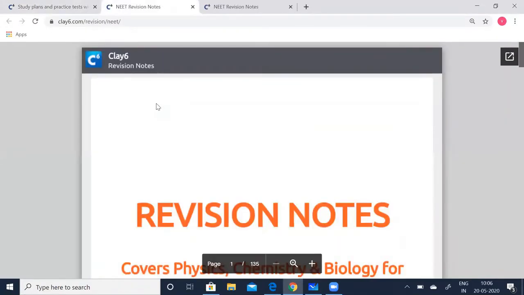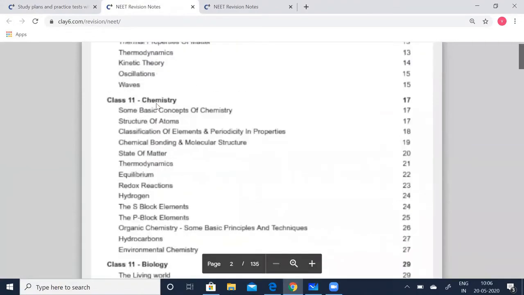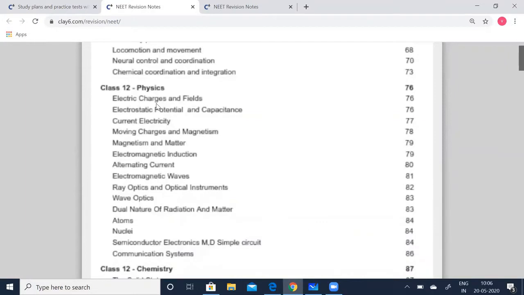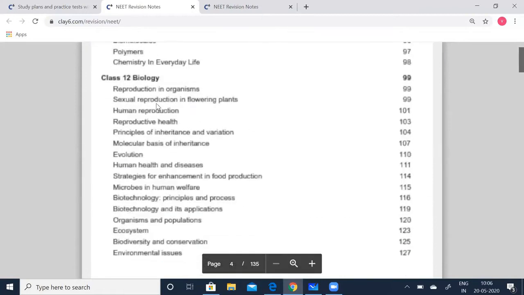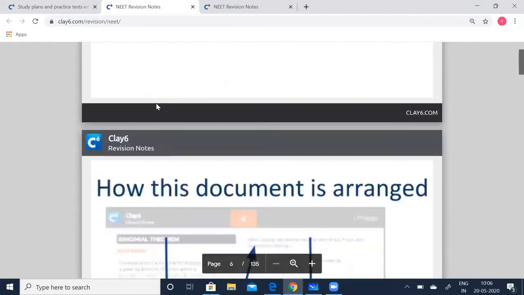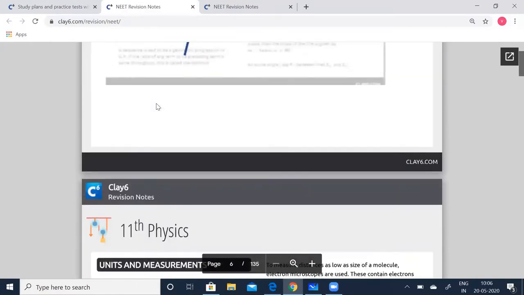Revision notes is basically the important formulae and the concepts which are summarized for all the three subjects: physics, chemistry, and biology, for both class 11 and 12. So we have covered everything, all the concepts and the formulae which have to be applied for the different questions which are going to be asked. The packages are given, and we have different chapter wise concepts.